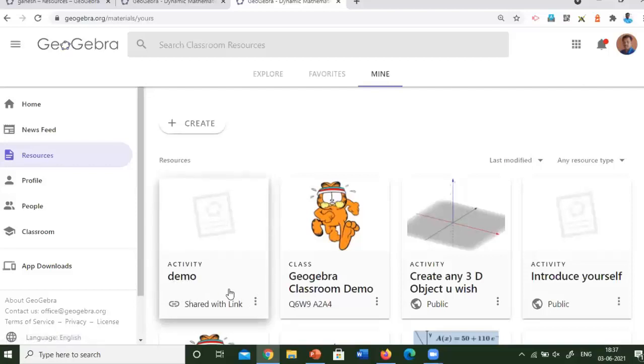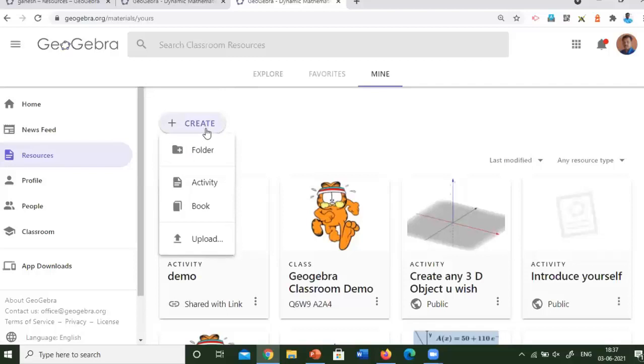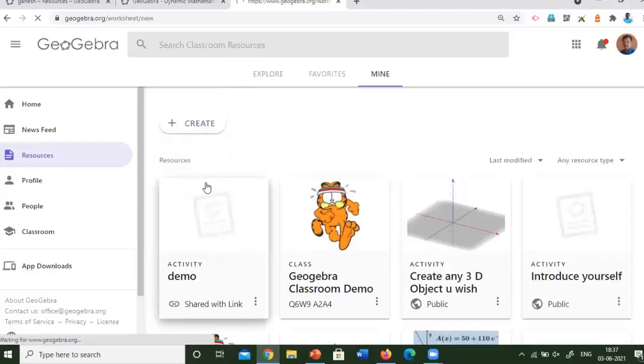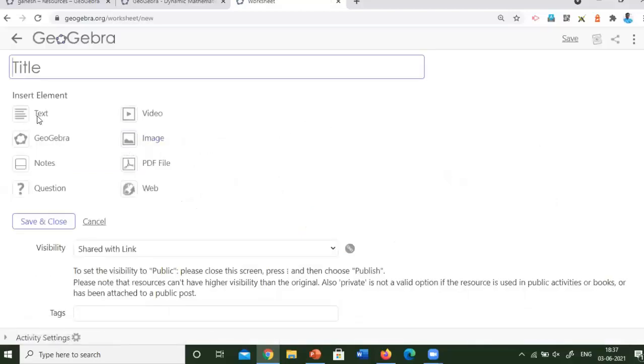What are the things that can be added as an activity? That is another question you have in mind, I think. Here I will click on create another activity, because I'm going to show you each and every activity, what are the things we can add as an activity. And then I will put it as demo 2. In that, I'm going to insert a video.